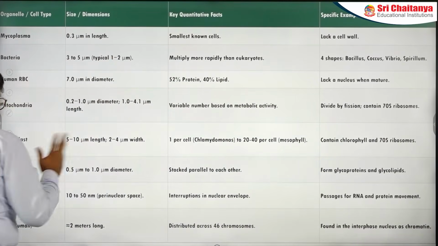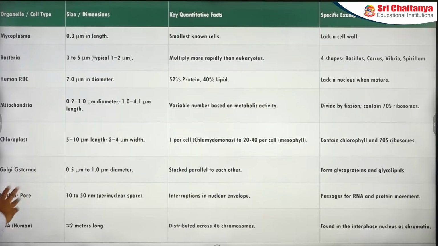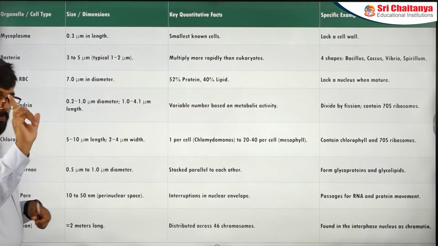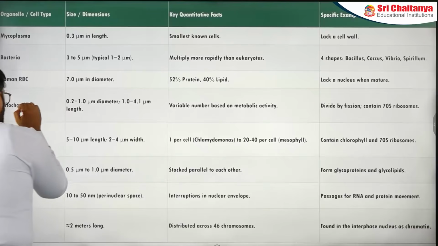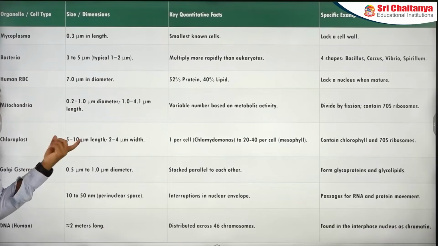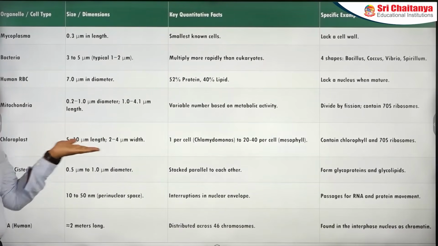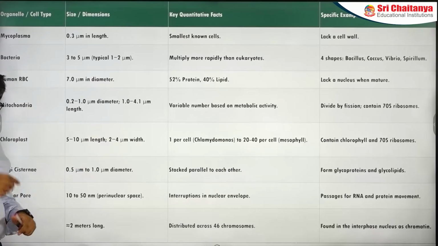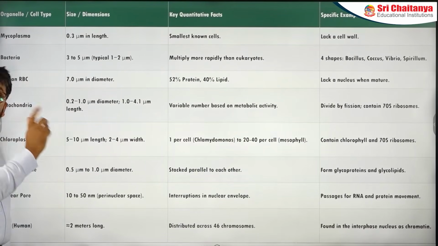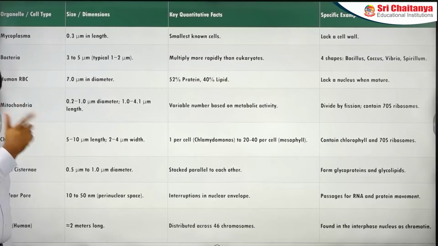Human cell, mitochondria, chloroplast, Golgi cisternae, nuclear pore, DNA. See one question here. Specifically, I want to talk about mitochondria and chloroplast. See, mitochondria length is 5 to 10. That's quite varying. And then width is also there. There's a line given in NCERT according to this. It says a chloroplast is like a cylindrical structure, but it can be an oval structure. It can be an egg-like structure also.